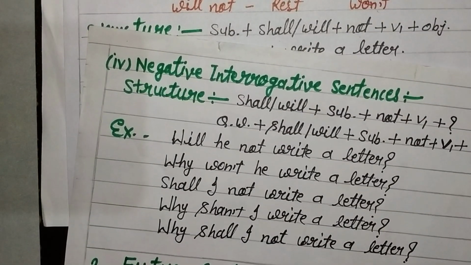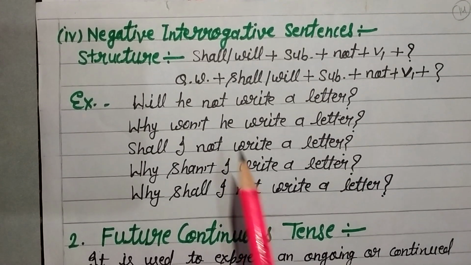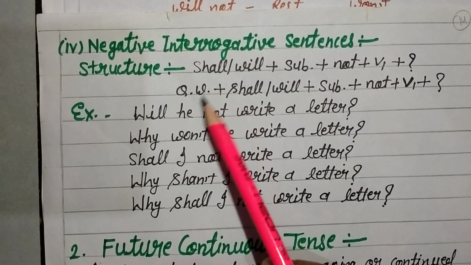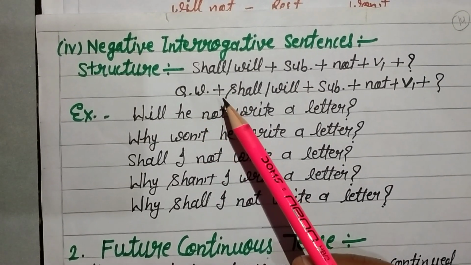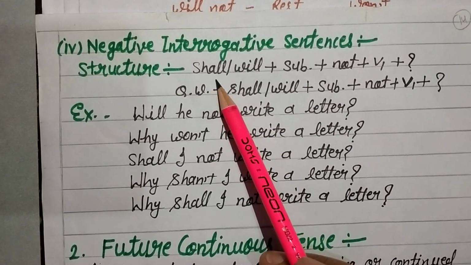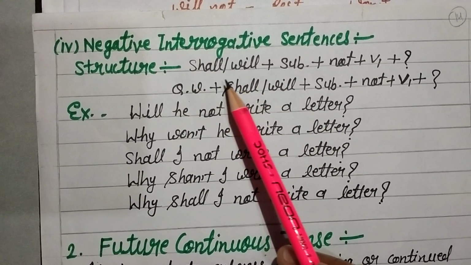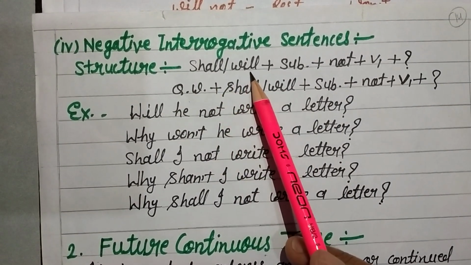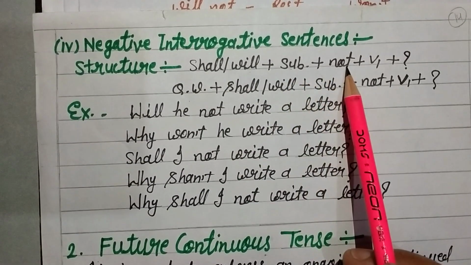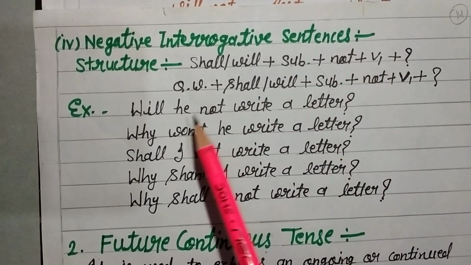And negative interrogative sentences. Structure: same here, two types of negative interrogative sentences, with the help of a helping verb and with the help of a question word. So structure: shall or will, we use only one, and then subject, and then not, and then verb's first form, and object, and question mark.